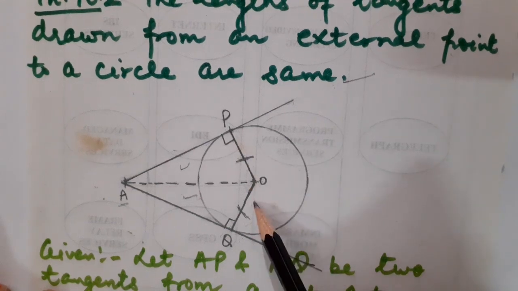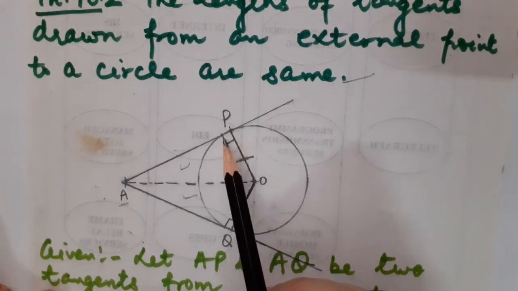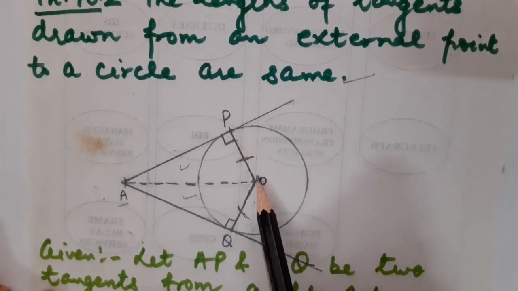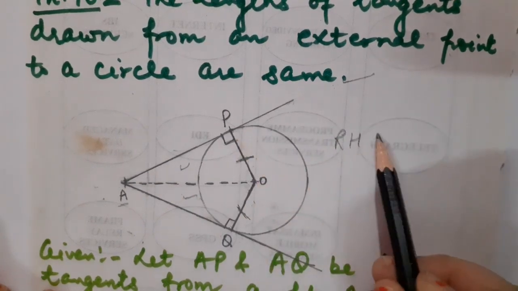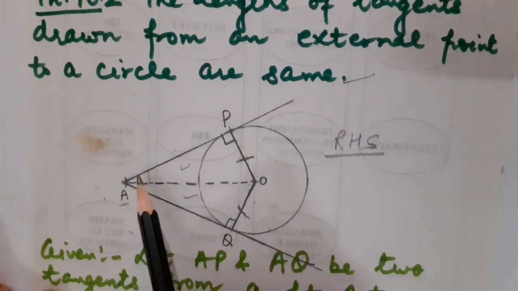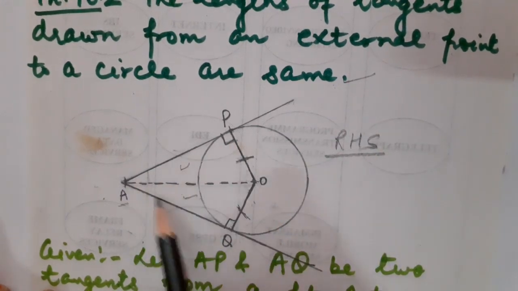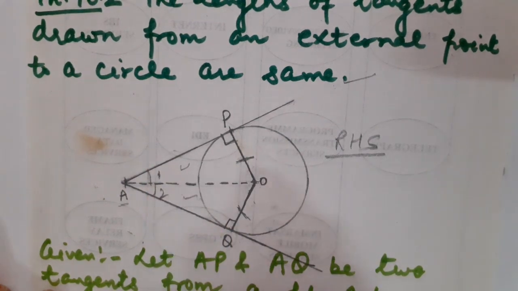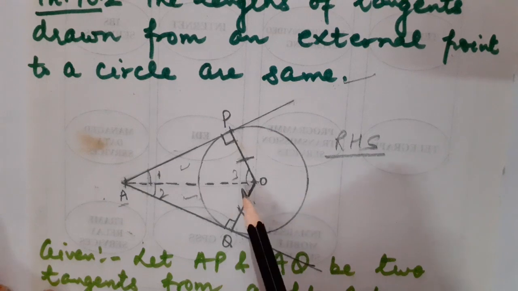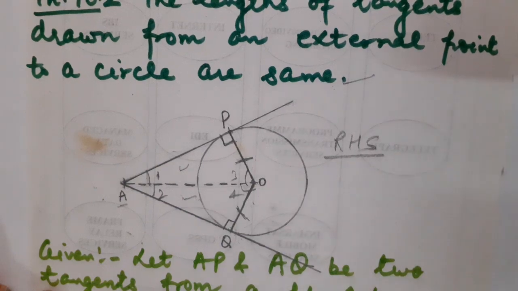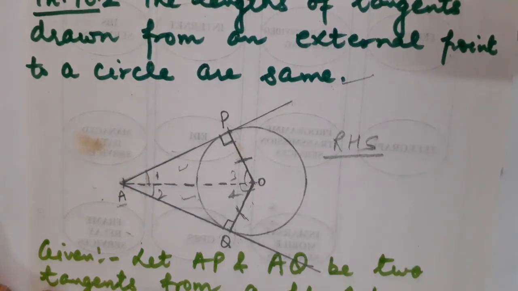Because they both are radii of the circle. So this is the right angle, this is the hypotenuse, the common side, and any other side. So which criteria have I adopted? RHS criteria of congruency. So hence it is proved that AP must be equal to AQ. Angle 1 must be equal to angle 2, and angle 3 must be equal to angle 4. Correct, children? By CPCT, corresponding parts of congruent triangles.